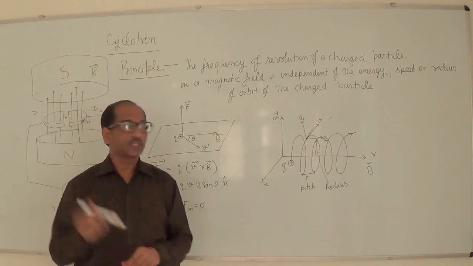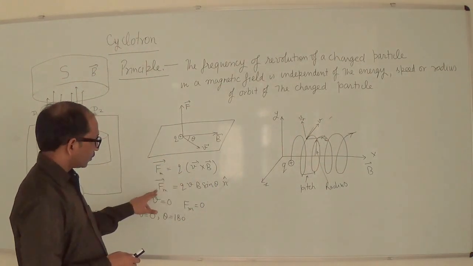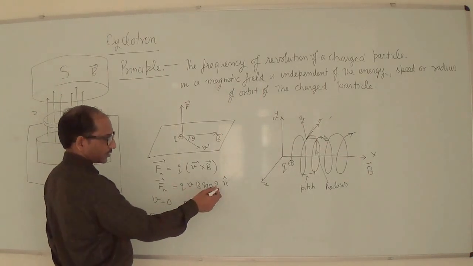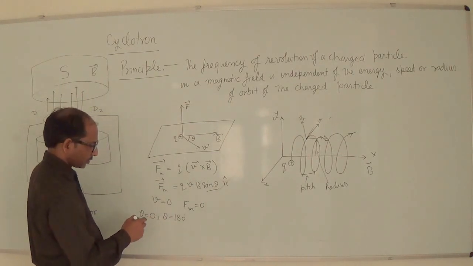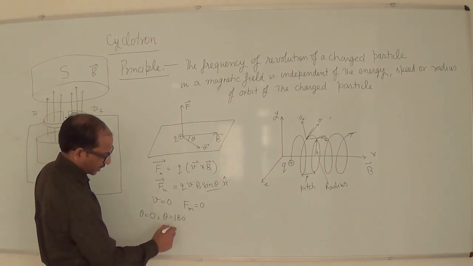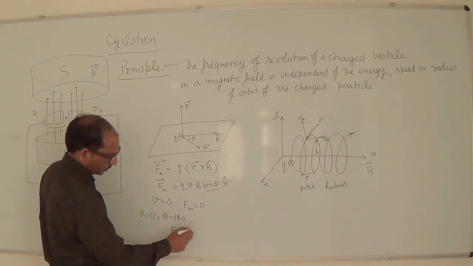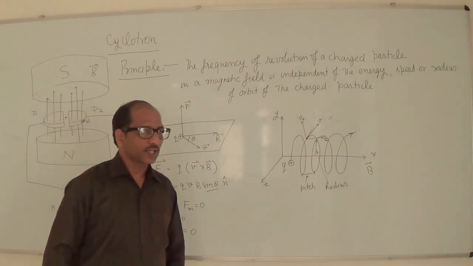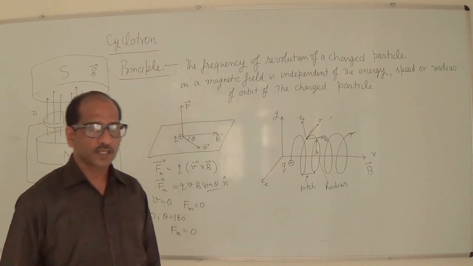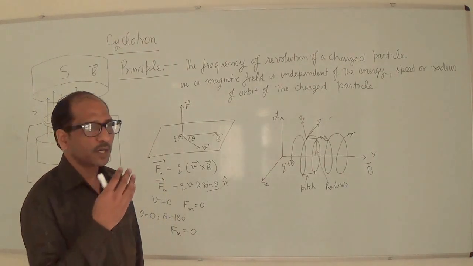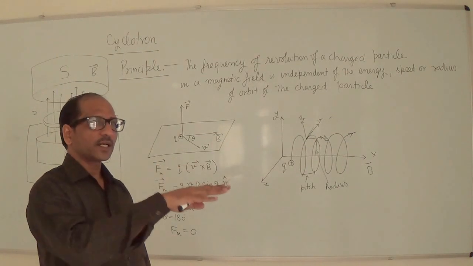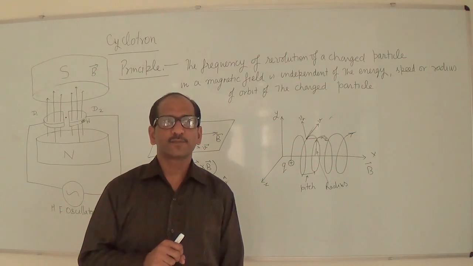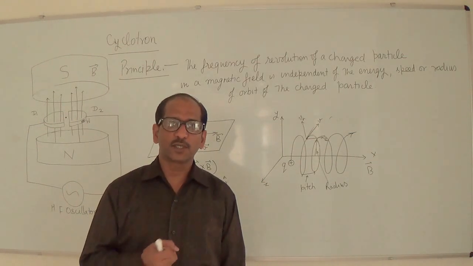And when the charged particle is moving anti-parallel to the direction of the magnetic field, then what will be the magnetic force? Then the sin theta contribution will be equal to 0 and the magnetic force again will be equal to 0. So when the charged particle is stationary, or moving parallel or anti-parallel to the magnetic field, in both these situations the Lorentz magnetic force will be equal to 0.